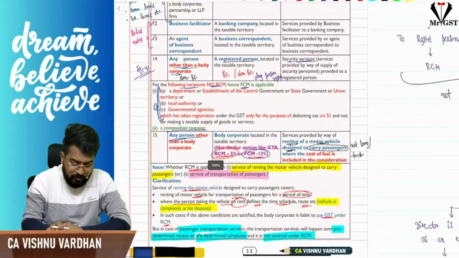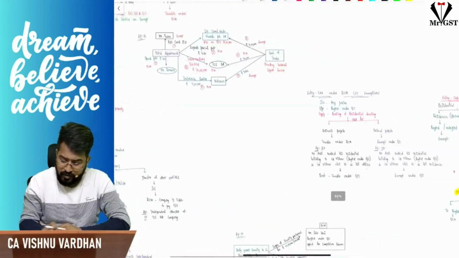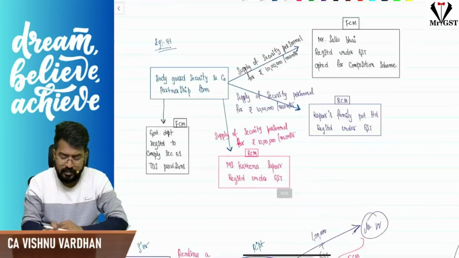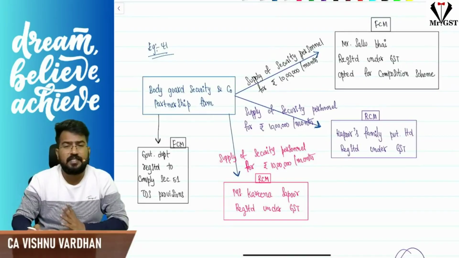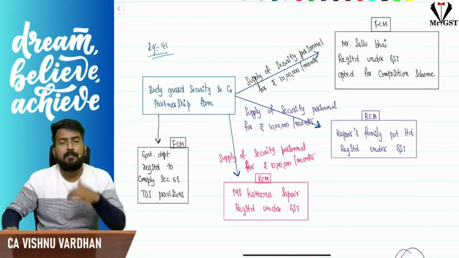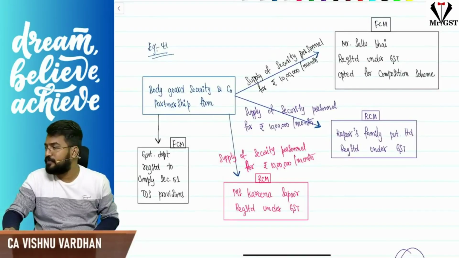For this purpose I gave an example number 41, or whatever the number may be changing here and there, but just don't worry about the numbering. So this is what the example is, you can just go through this. So that is the concept of supply of security services.